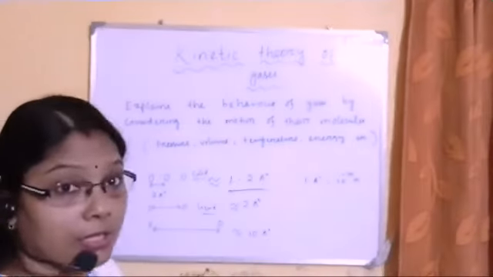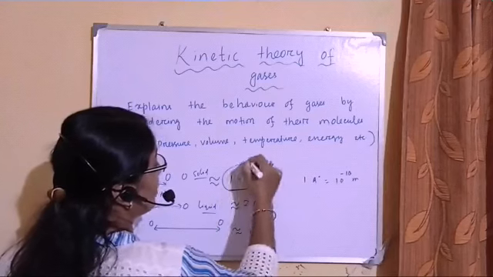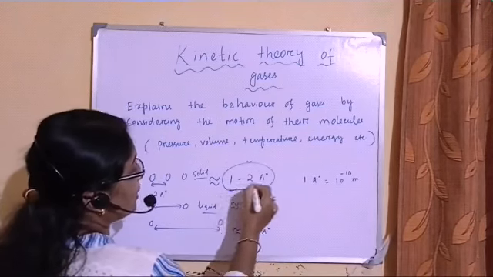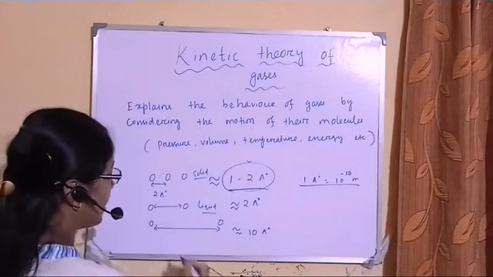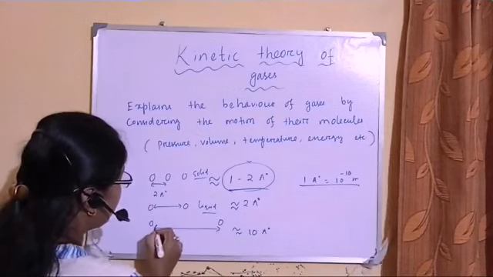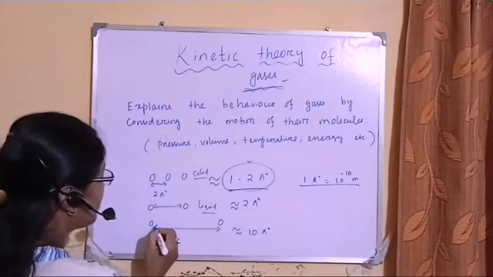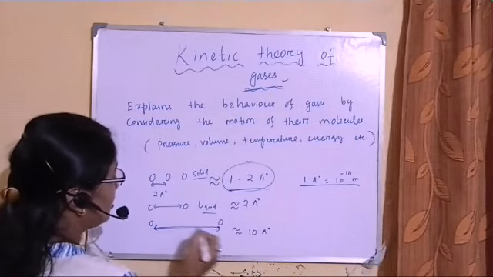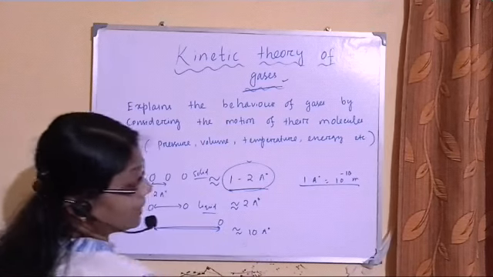This is the point I would like to discuss. The size of one atom or molecule is in the range of 1 to 2 angstrom, and here we are focusing on gas. So in the case of gas, the intermolecular or interatomic distance is approximately 10 angstrom.